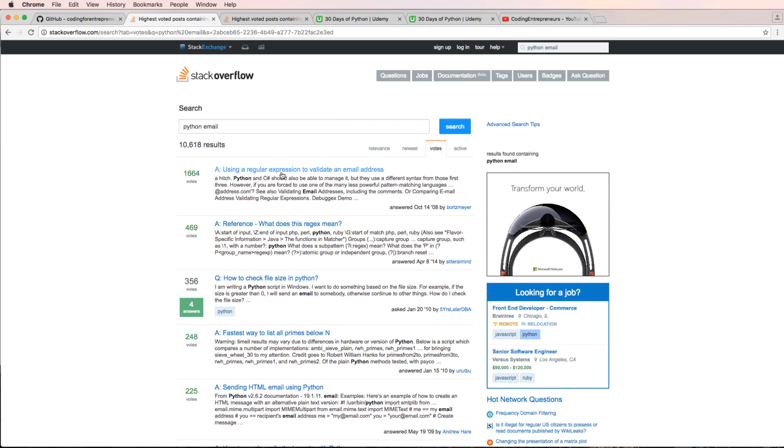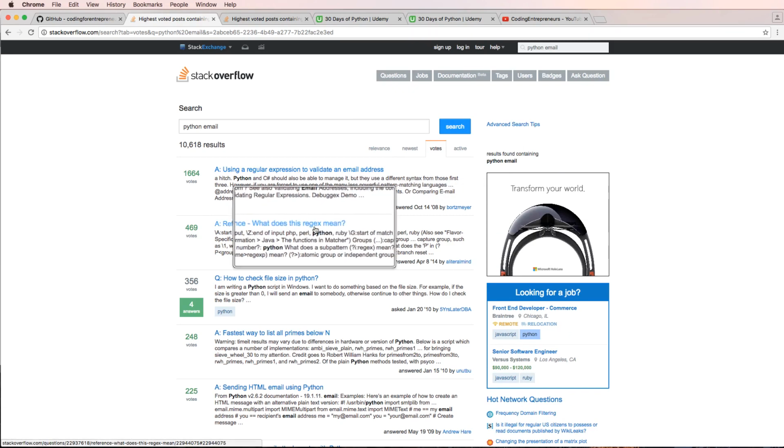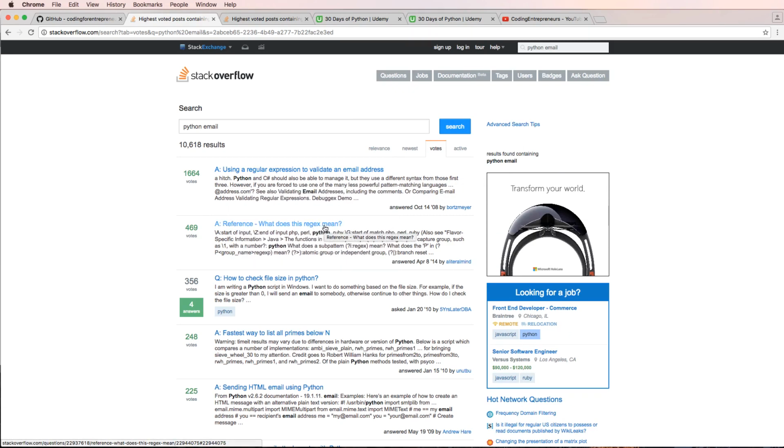So using a regular expression to validate an email address. And then what does regex mean, or regular expression? What is that even? So those two are very relevant to each other and something that I encourage you to go back and look at after you go through 30 Days of Python.